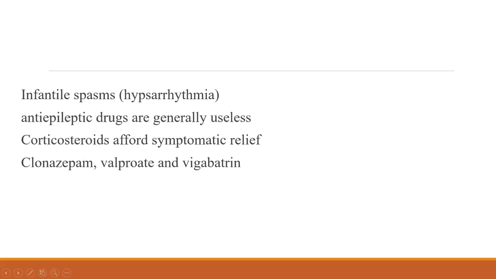Then another condition called infantile spasm. Here, not much can be done. Antiepileptic drugs are mostly useless. We can try corticosteroids, then clonazepam, valproate, and vigabatrin. They may be of some use. Okay, this is not that important.